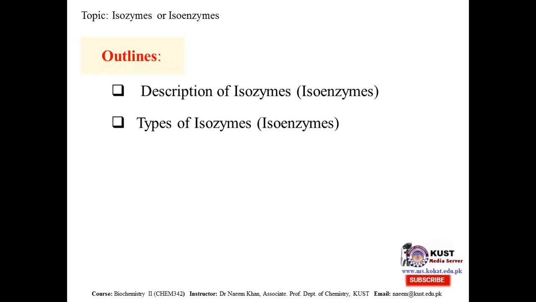What are the differences between the different forms of the isoenzymes and how they are different will be highlighted. Then at the end, we will summarize the important applications of these isozymes or isoenzymes. So let's make a start.